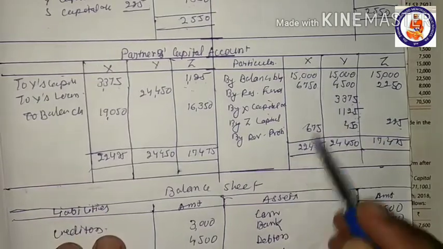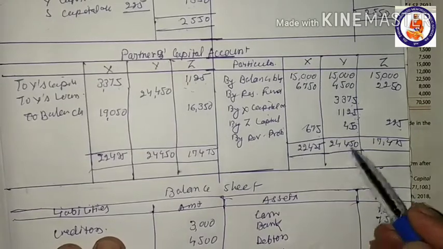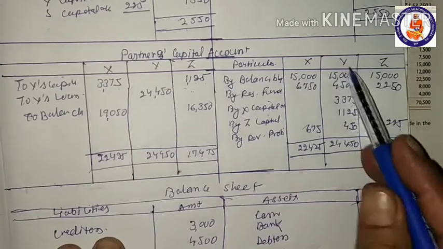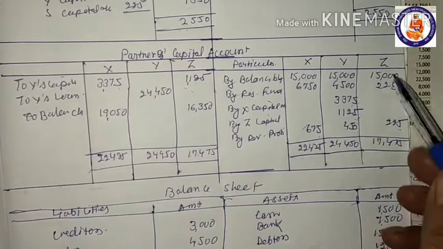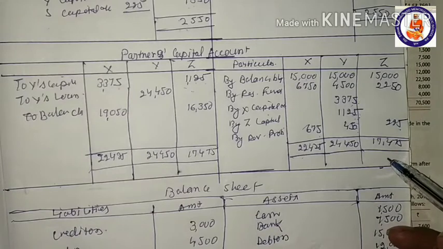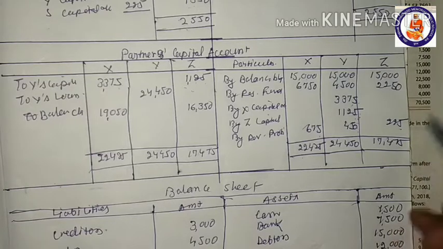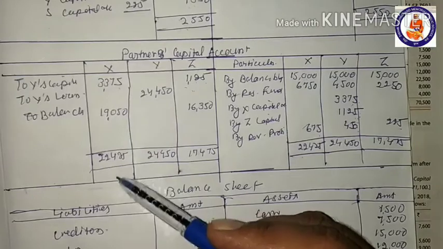Now we will take the balance of this, we will total up this thing. It comes to 22,425, and if we add up Y's capital on the credit side, it comes to 24,450, and Z capital account credit side is 17,475. Now we take the balance here. So if we deduct 3,375 out of this, the balance is 19,050.